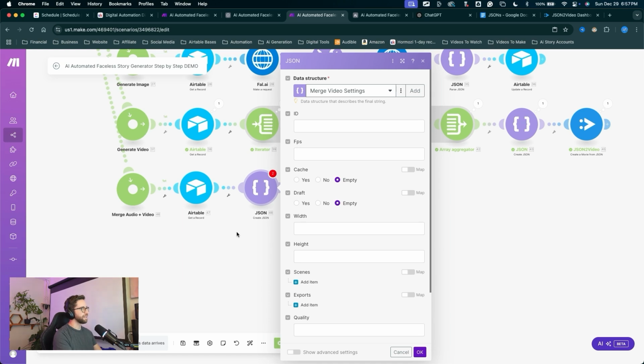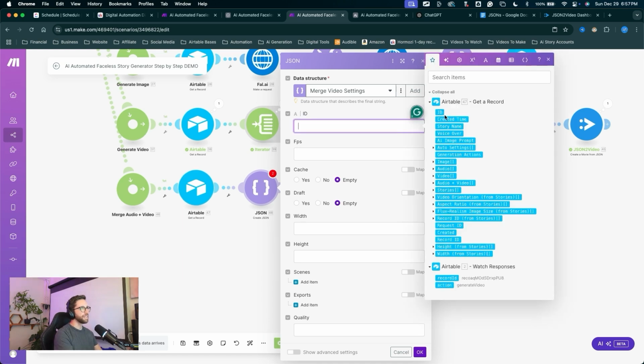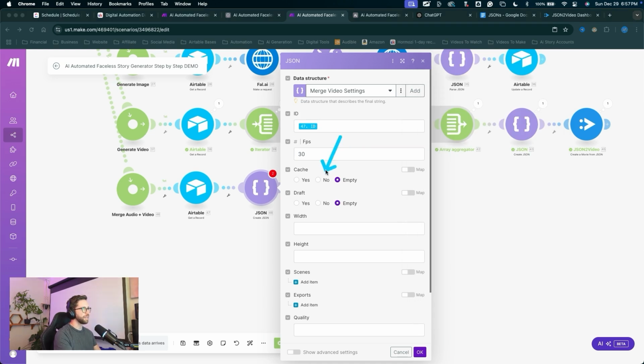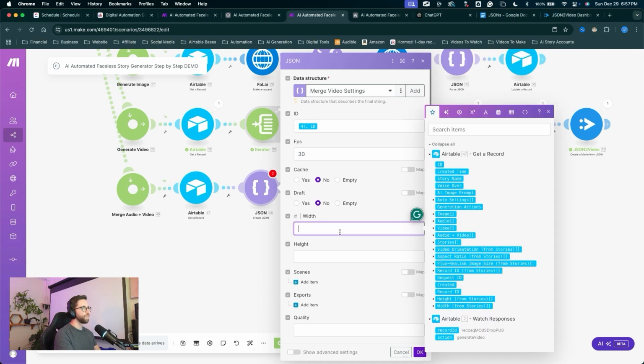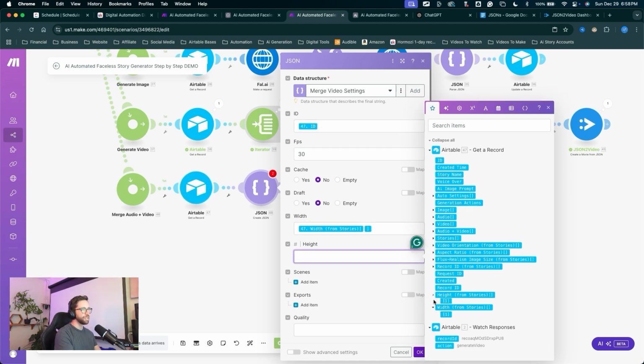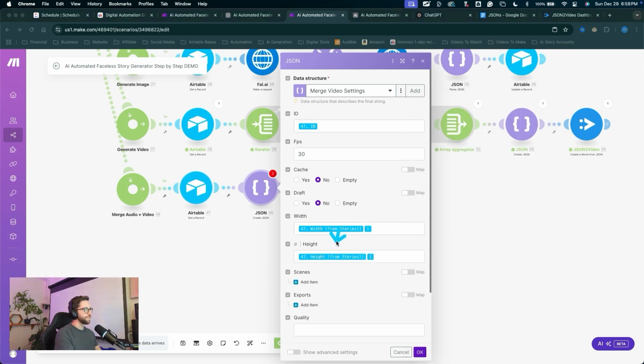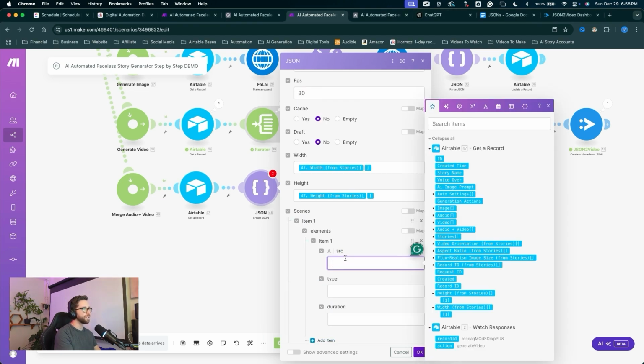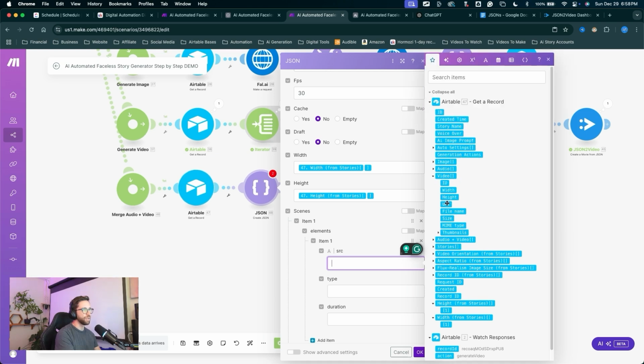So again, follow along. We'll go through all these settings. For the ID, we'll choose ID. For frames per second, we can say 30. For cache, say no. Width, we're going to take the width here, drop that down, grab that number from inside. For height, drop that down. We'll grab that number. For scenes, click add item. Elements, add item. For source, we're going to get our video, drop that down. URL. For type, you could type in video.